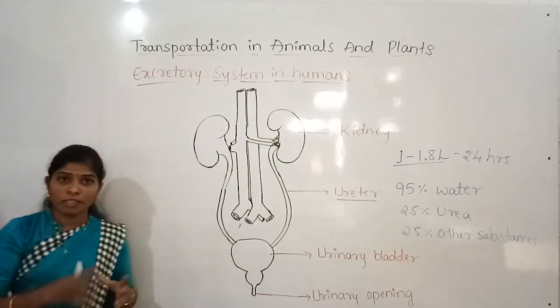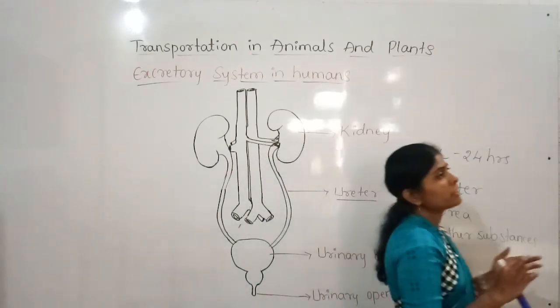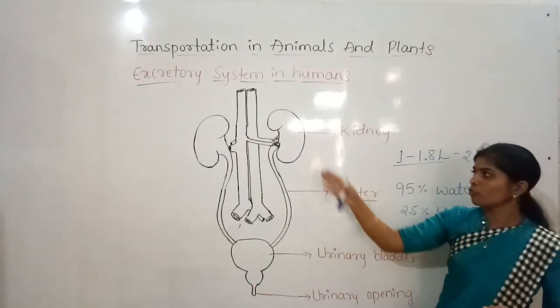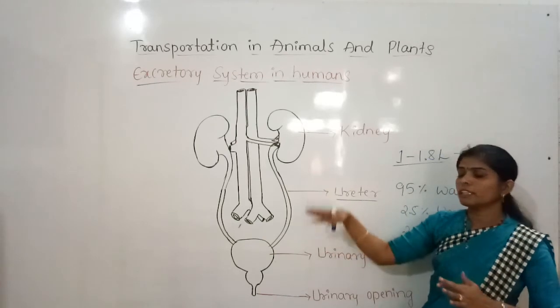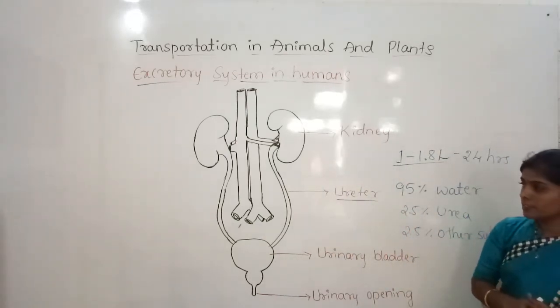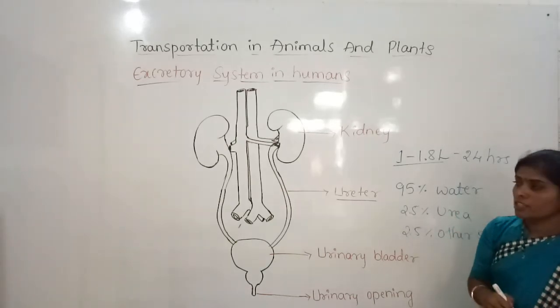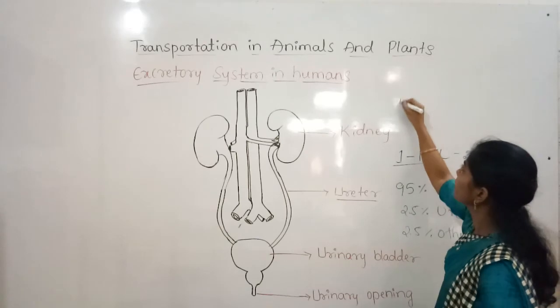If it is not available, replacement is not possible, because there is no availability of a kidney. In that case, we go for artificial blood purification, and that is called dialysis.